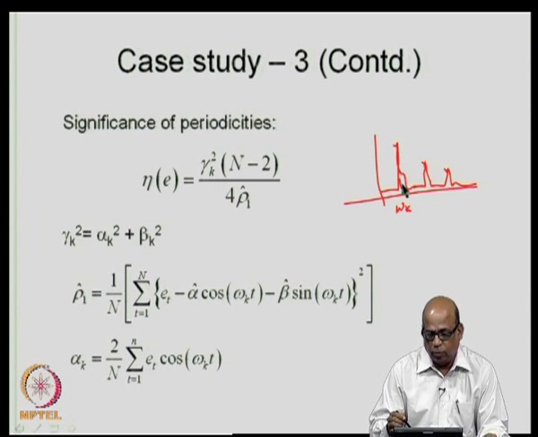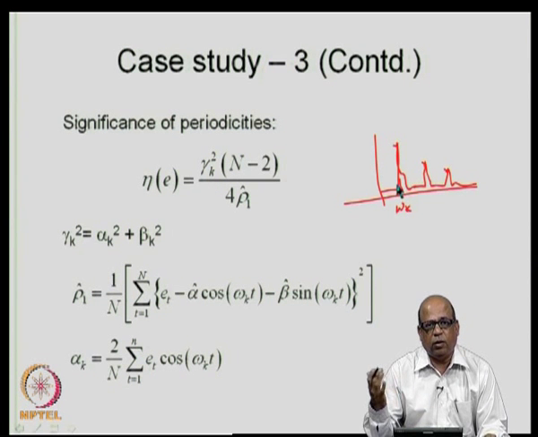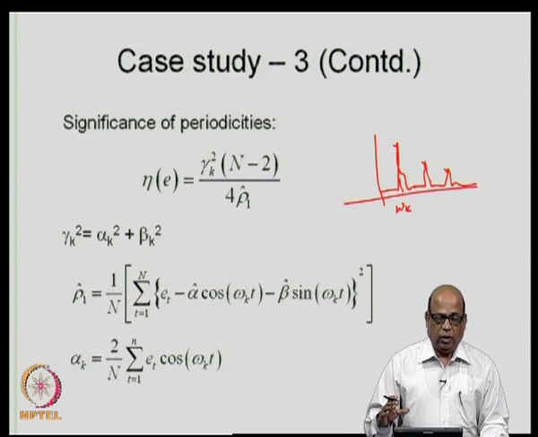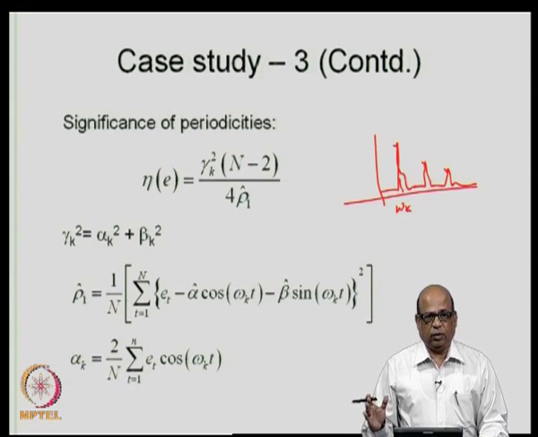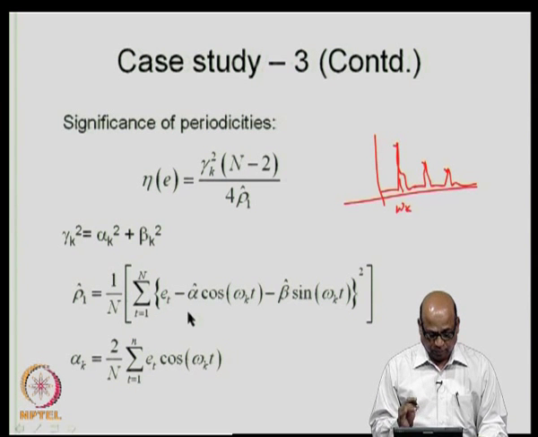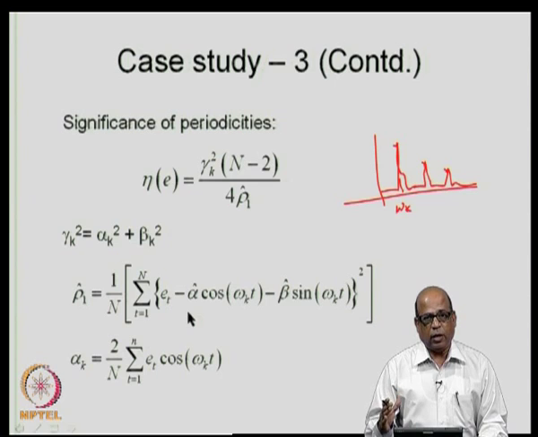You pick up the first periodicity, examine whether that periodicity is still present in the residual series, then go to the next periodicity, examine whether that is still present in the residual series, and so on. Like this, one after the other you carry out the tests for the periodicities.